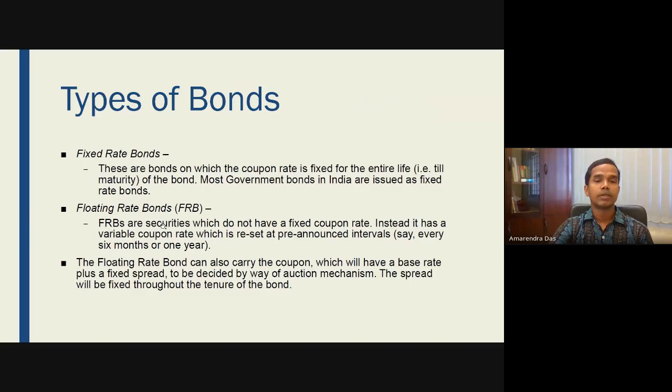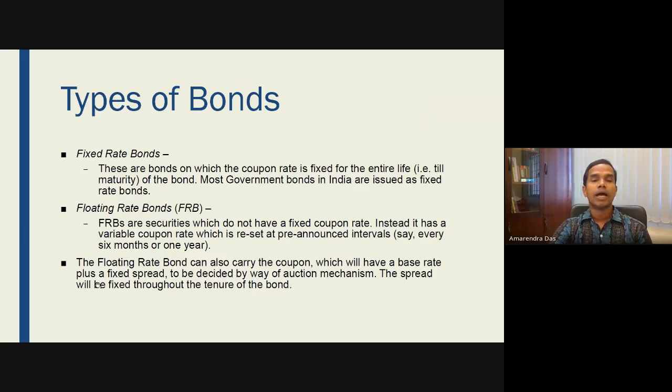So when we say the second type of bond, that is floating rate bonds, then these are basically the securities which do not have a fixed coupon rate or interest rate. Instead, they have a variable coupon rate or interest rate, which is reset at pre-announced intervals, say every 6 months. So at every 6 month interval, you will be getting the rate of interest as per the market rate of interest that is prevailing on that particular day, that is July 8th or January 8th.